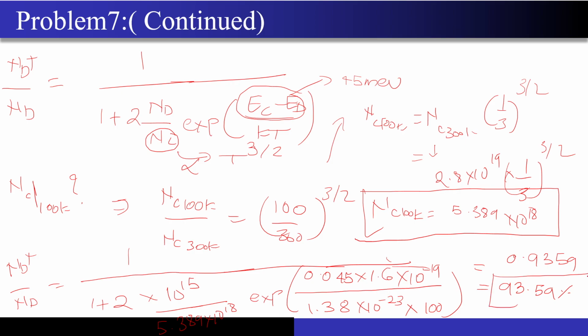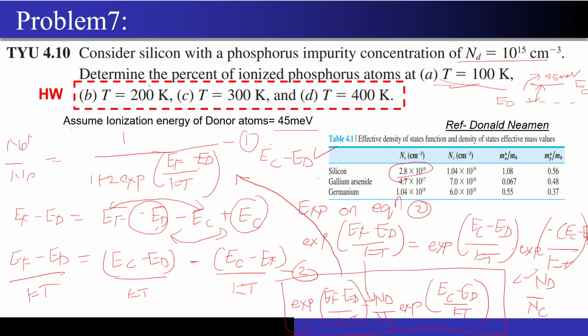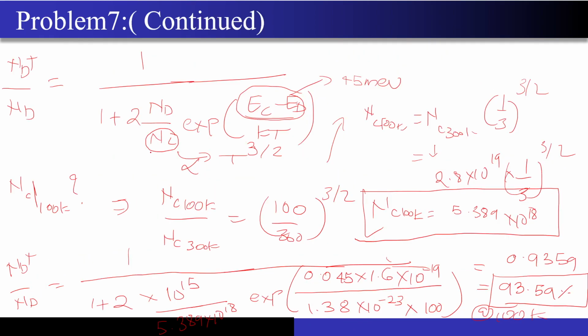So what does this mean? 93.6% of the donors that I had given to make the N-type semiconductor, almost 93.6% of the donors are ionized at 100 Kelvin temperature. This is what this question is telling us, and this is homework for you. You just have to follow the similar procedure. You have to find the values of NC at 200, 300 and 400 Kelvin temperature. This will be left as homework, and you can calculate those values.